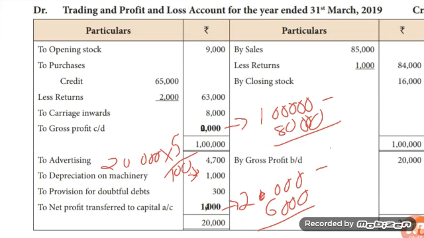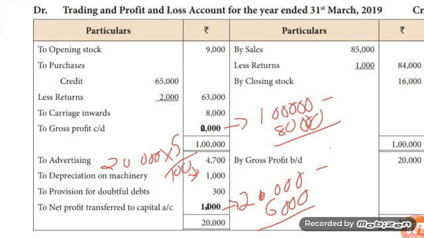Write 20,000 just above the grand total, that means just above 1 lakh, and write gross profit carried down (transferred to profit and loss account). Then write the same amount on the opposite side, that means on the credit side just below the grand total, that is just below 1 lakh, and write by gross profit brought down.